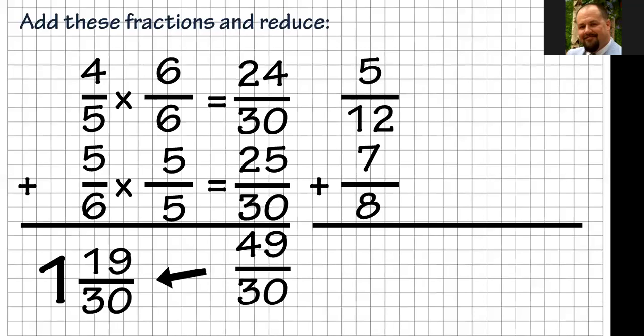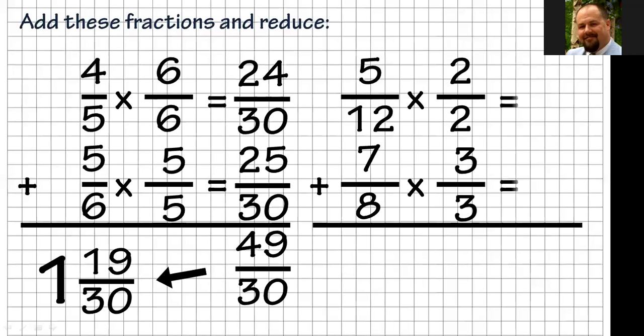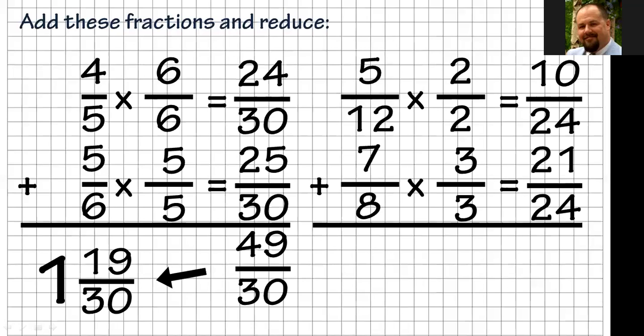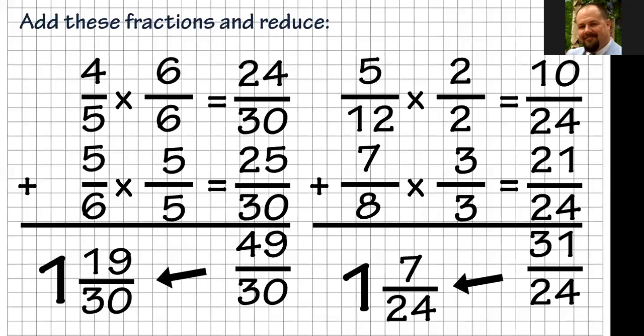And then for the next problem, 5/12 plus 7/8. The 2 over 2 is what would go into that one. That would get it to 24. 3 over 3 would get 7/8 to 24. So our denominator again is 24. That's going to be 10 24ths, and that is going to be 21 24ths. When I subtract, I cannot, or I'm adding, I'm not subtracting, I apologize. So that would give me 31 24ths. And as I reduce that, 24 goes into 31 one time with 7 left out of 24. And that cannot be reduced.